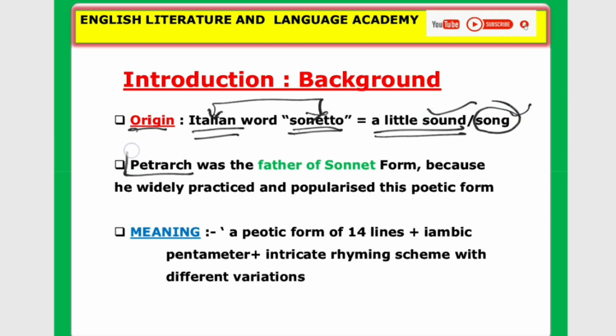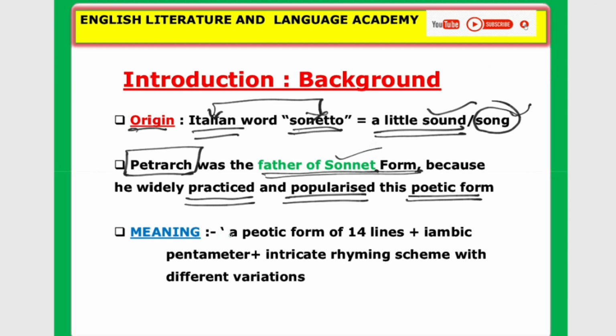Petrarch, look at the name. Petrarch was the father of the sonnet form. Please remember that. Why? Because he widely practiced and popularized this poetic form. It means the sonnet form was popularized, and he brought perfection to this poetic form. That is why he was the father of the sonnet.